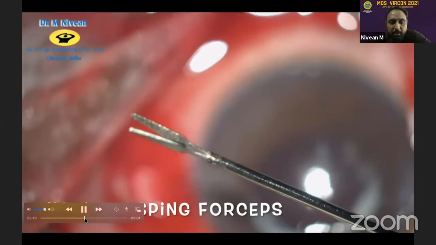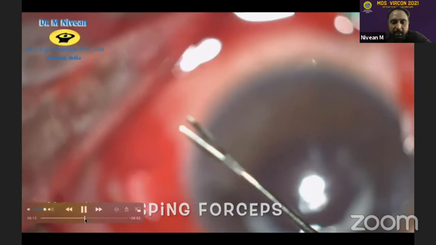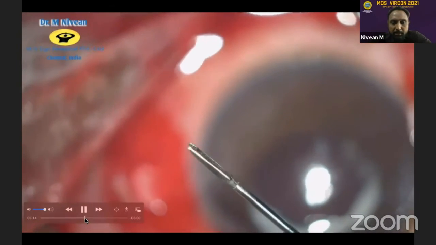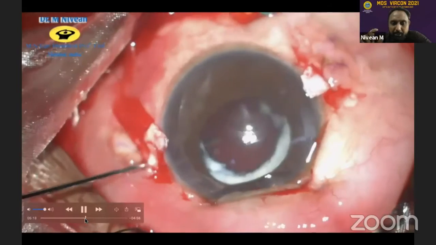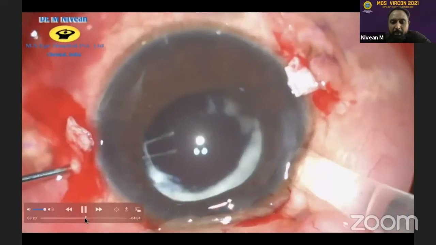So this is the Nishi grasping forceps with crisscross serrations, which actually helps to hold the haptic. And this is the Pranav forceps. It's just a broad tooth in the center. The other forceps, sometimes if they are sharp, can actually bite into this hydrophilic material.